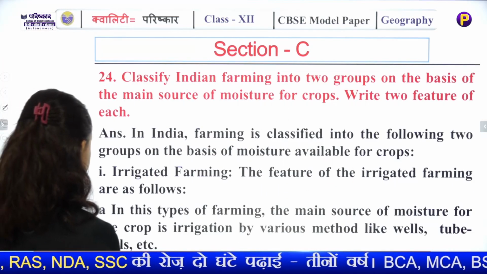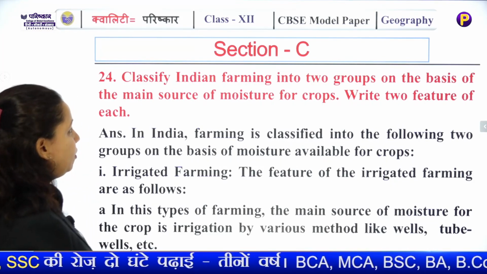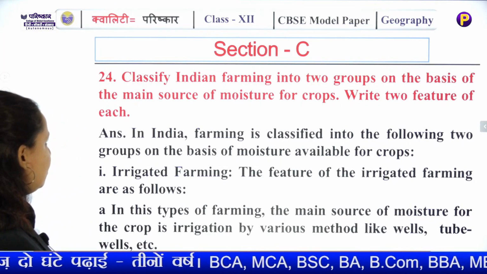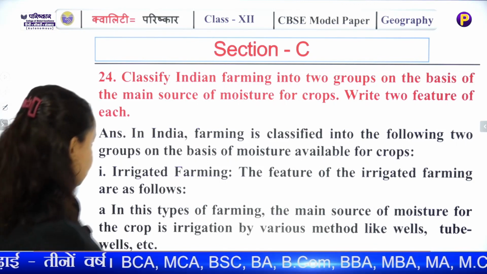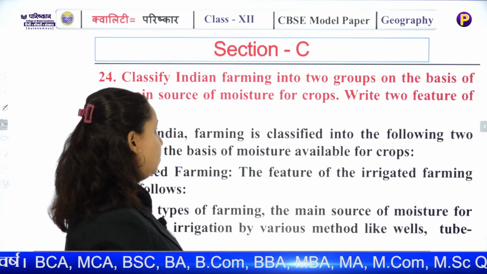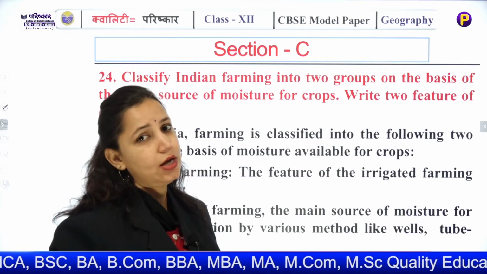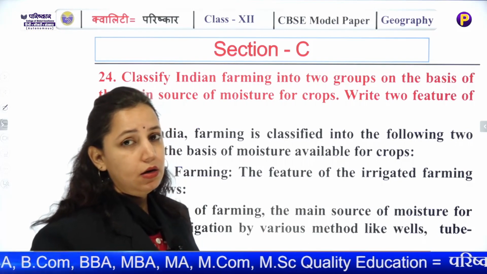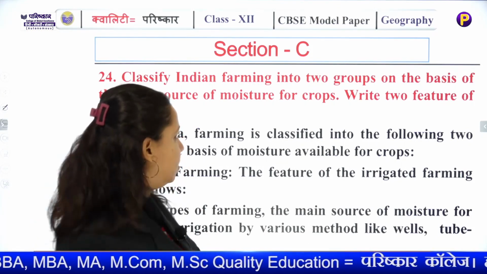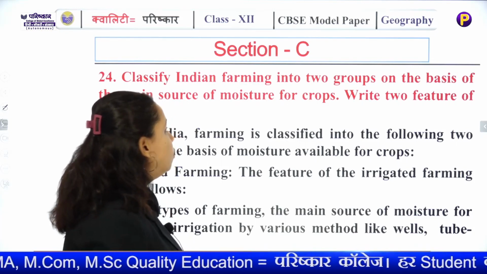Now the next question: classify Indian farming into two groups, on the basis of the main sources of moisture for the crop. This type of question I have already given in the model paper, so again we go through it. Write two features of each.